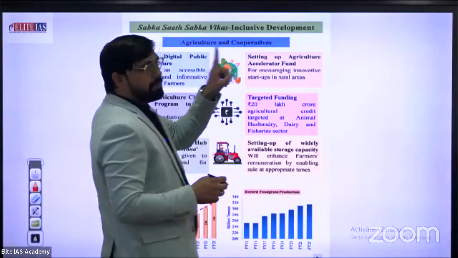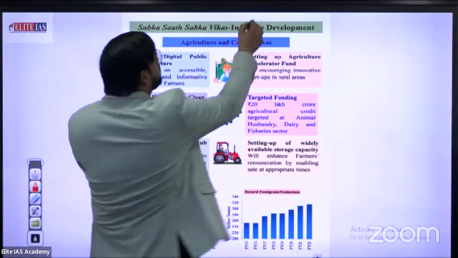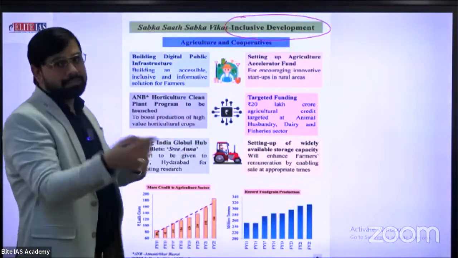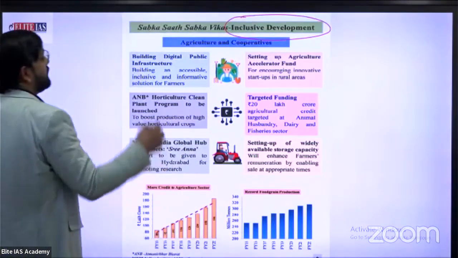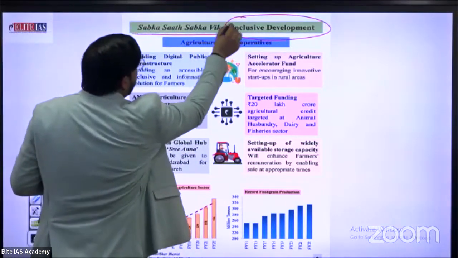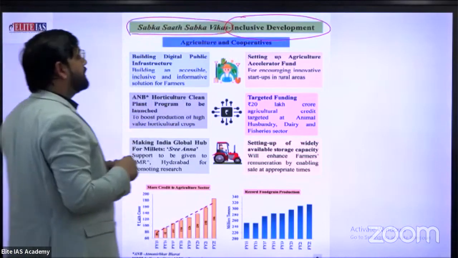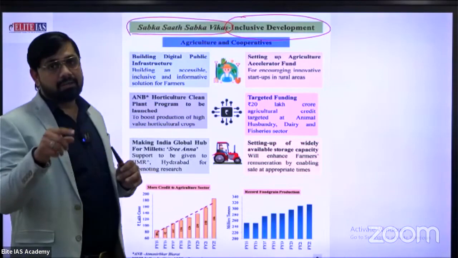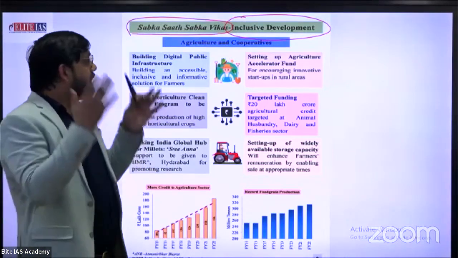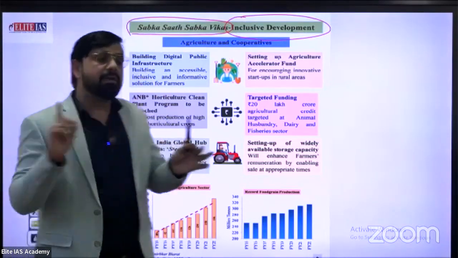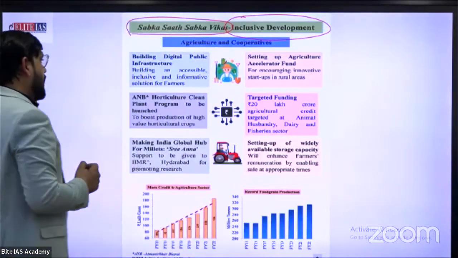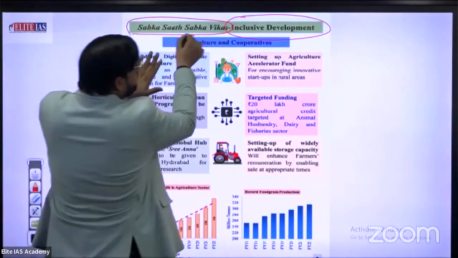First, the main first priority sector is inclusive development, which we discussed in the last number, 7th number. There is a slogan, Sabka Saath, Sabka Vikas. In English, Sabka means all. That's why I've already told you that inclusive development means development of all sectors. Just in agriculture and cooperative.